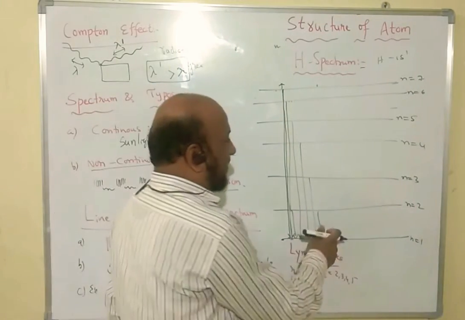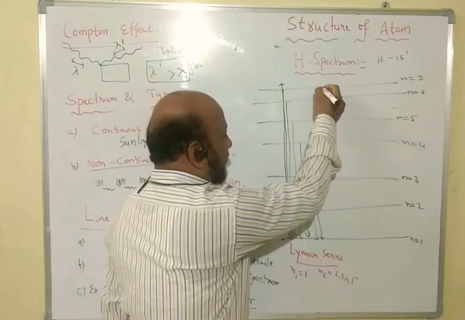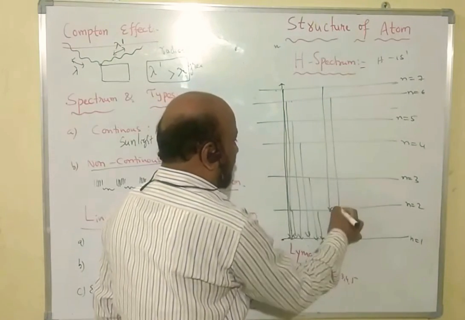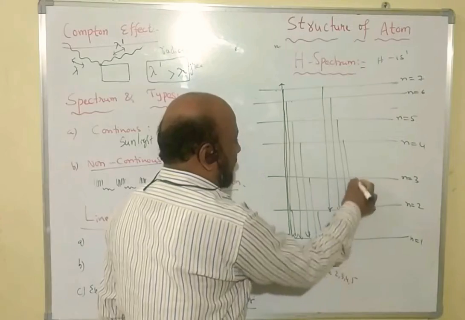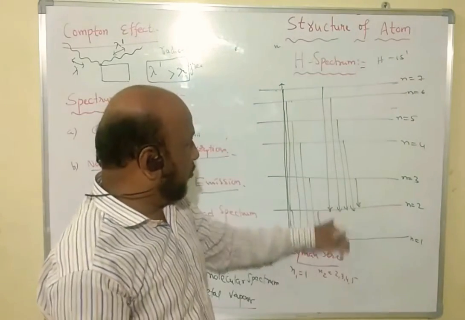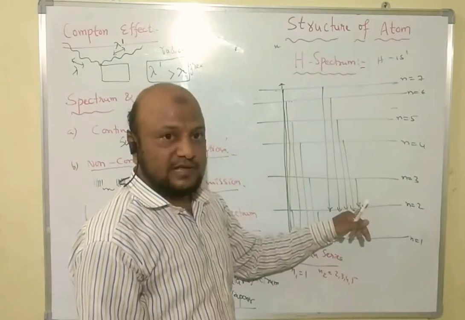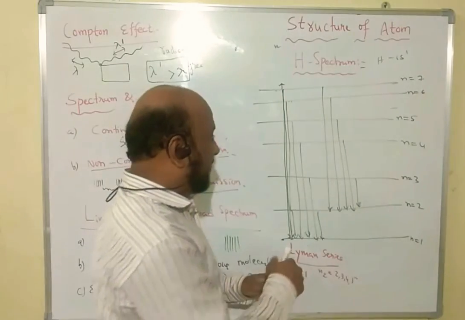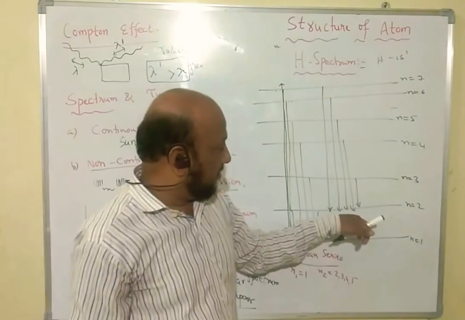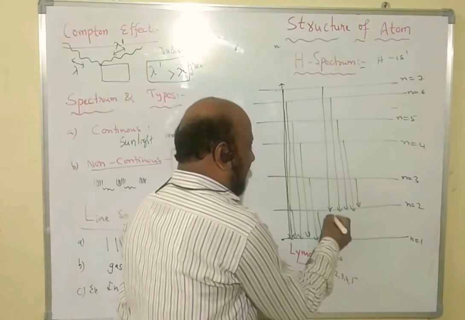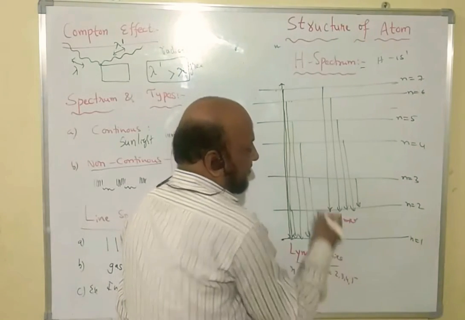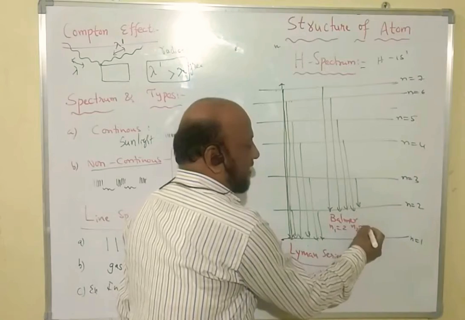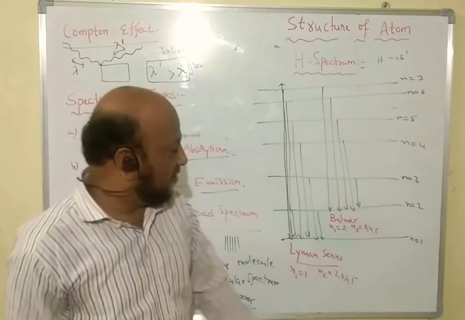If you go for another possibility, it may reach n equal to 2 from 7, or 6 to 2, 5 to 2, 4 to 2, or 3 to 2. Every atom reaches 2, but 2 is also not stable, and it again comes back to 1. So there is a possibility of reaching n equal to 2 also. If all the de-excitations stop at n equal to 2, this series is called the Balmer series, in which n1 is equal to 2 and n2 is greater than 2: 3, 4, 5, 6 and so on.